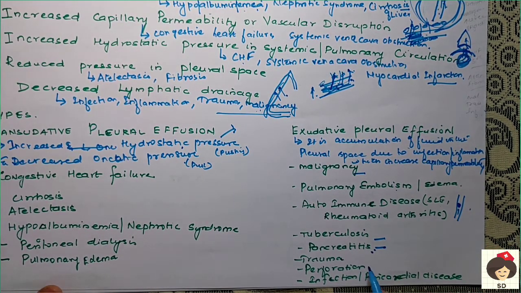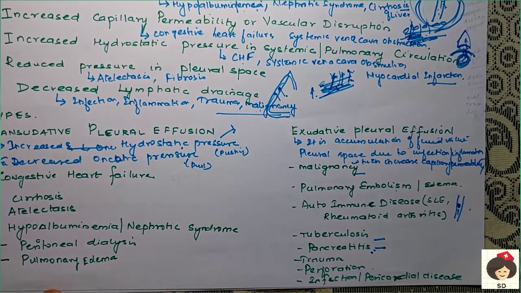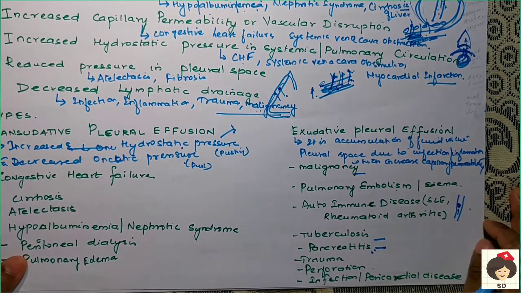Next is trauma. Due to any injury, the fluid directly enters the pleural space. Perforation is due to infection, inflammation and sepsis of the peritoneal fluid, and because the pleural cavity is nearby, it can easily accumulate inside the pleural space.